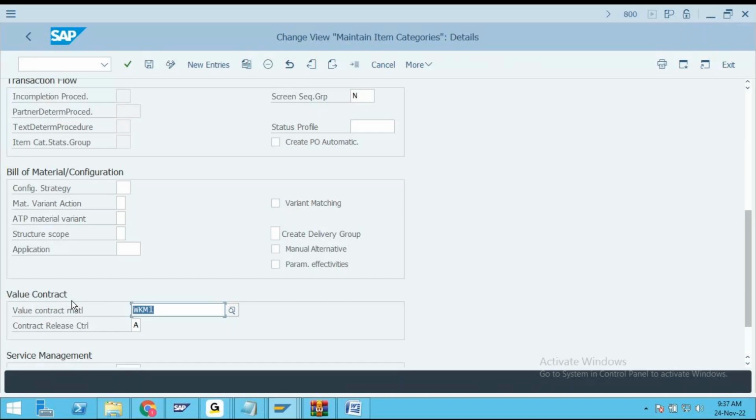Some default material you enter here. If you enter some default material, my friends, that default material will be automatically determined into your value contract.